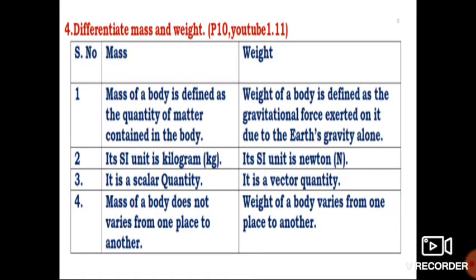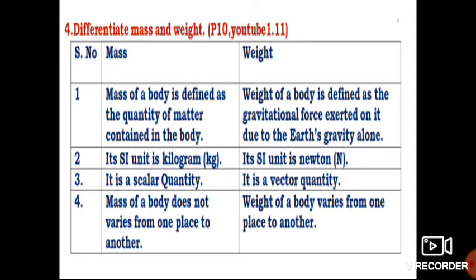Okay, then fourth question, differentiate mass and weight. First, draw a tabular column, mass and weight. First point, mass of a body is defined as the quantity of matter contained in the body. Weight of a body is defined as the gravitational force exerted on it due to the Earth's gravity alone. Second one, mass, its unit is kilogram, kg. Weight, its unit is Newton, symbol capital N.